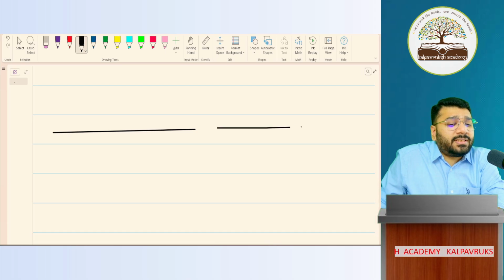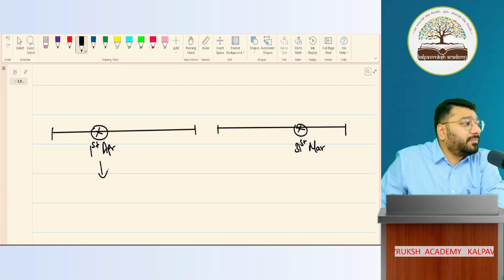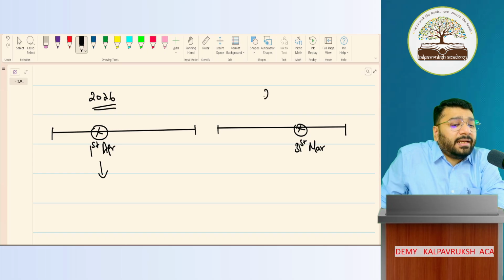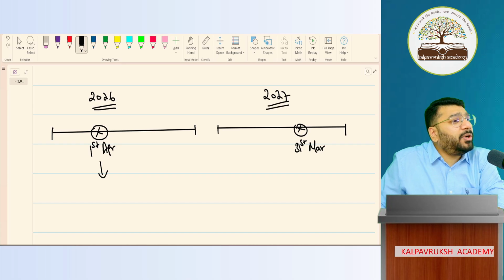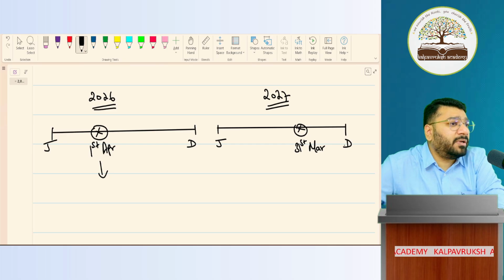Now, a financial year is typically of how many months? 12 months. It starts with April. It starts with 1st April. 1st April ends with 31st March. So please understand, this April is falling in a different calendar year. So let's suppose this is the calendar year 2026 and this is the calendar year 2027. Guys, do you understand what is calendar year? A calendar year is where you start with Jan, end with December.